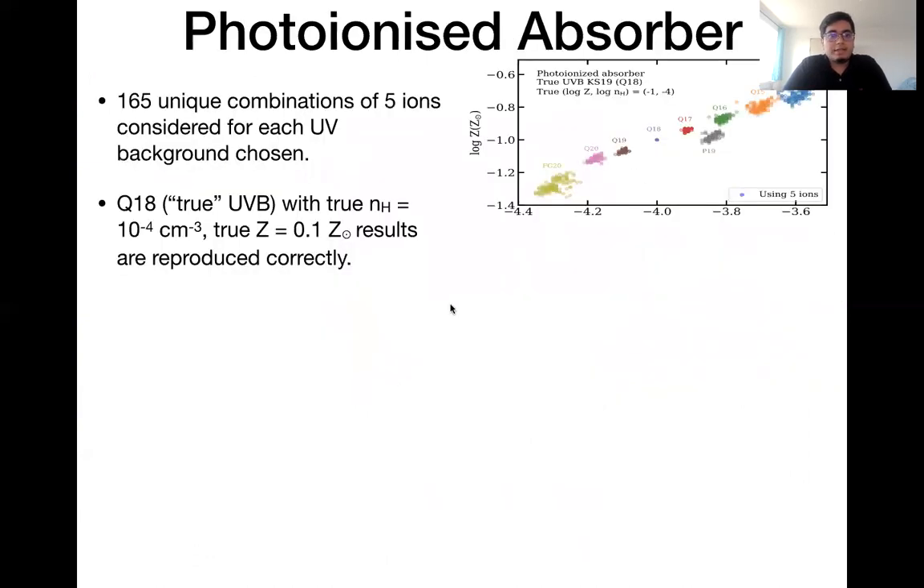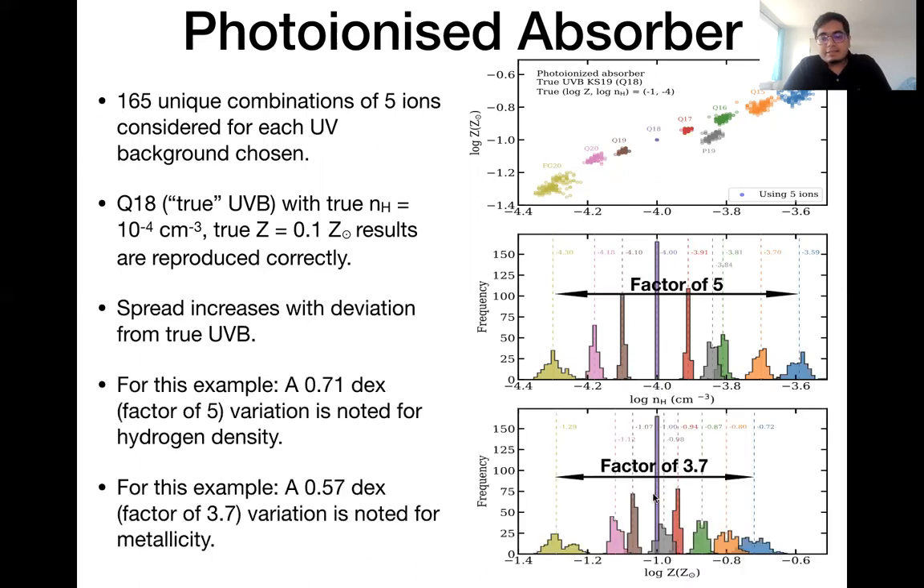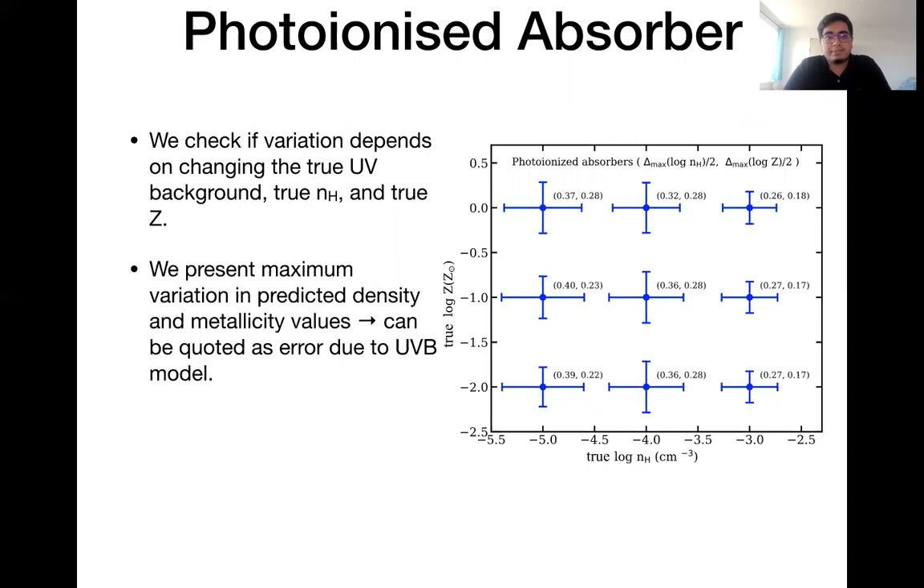Now we move on. In the photoionized absorber, we take 165 unique combinations of 5 ions each for each of the UV background chosen. Here we have shown one of those examples. And we note that we are able to recover the hydrogen density pretty well, but with the deviation from the UV background model, the spread increases. We see a similar behavior for metallicity as well. And we note that there's a large variation of prediction depending on your UV background model. There's a factor of 5 variation for metallicity and a factor of 3.7 variation for the hydrogen density.